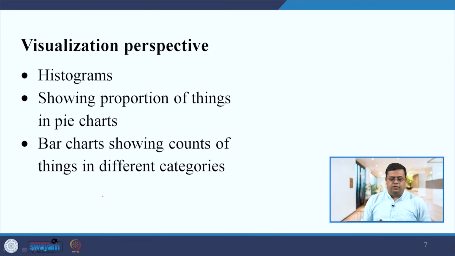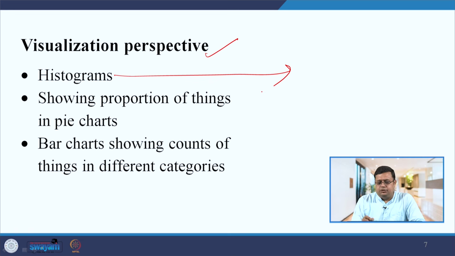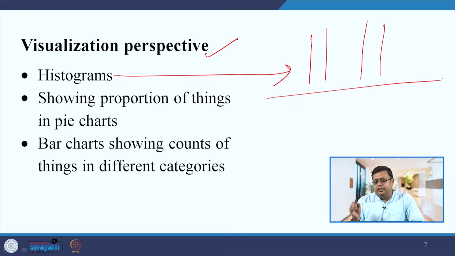Now let us come to visualization from the descriptive analytics perspective. Here you can make a histogram, right. You can make these graphs, and in detail you will understand in upcoming sessions, where I will discuss various types of histograms related to recruitment, selection, performance, compensation, learning and development. I have used Tableau, Power BI, and Excel. By using all three tools, you can make histograms.